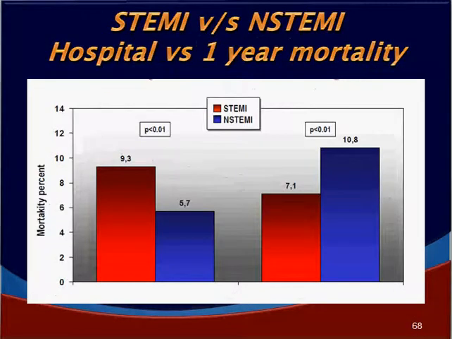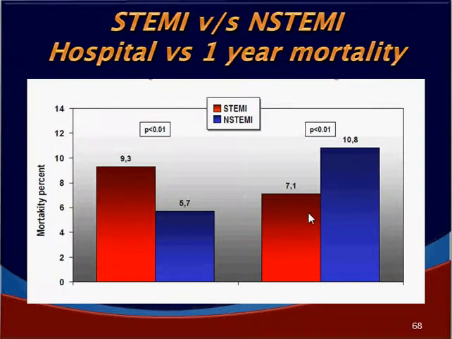So this is another way of looking at the same information. You see here STEMI versus NSTEMI, hospital versus 1 year mortality. This is the mortality in the hospital, and this is the mortality in 1 year. Hospital mortality is very high for STEMI compared to NSTEMI, whereas 1 year mortality is quite high for NSTEMI compared to STEMI.